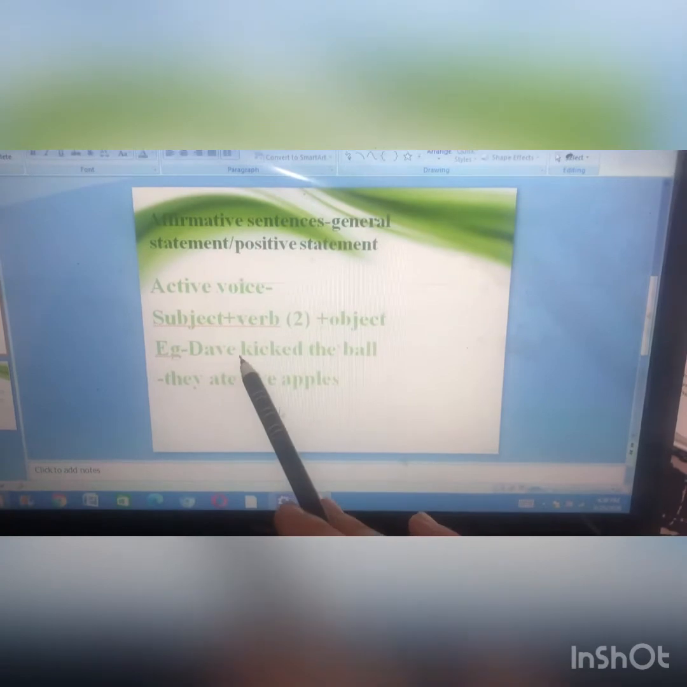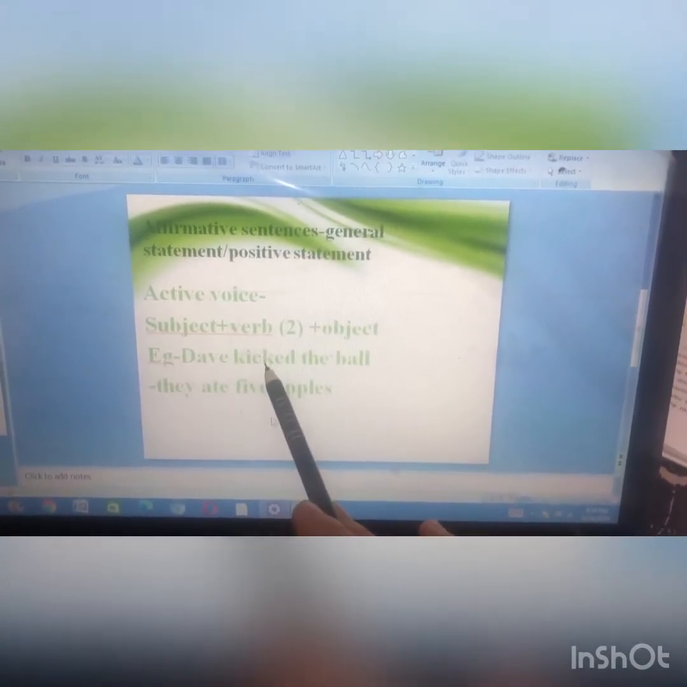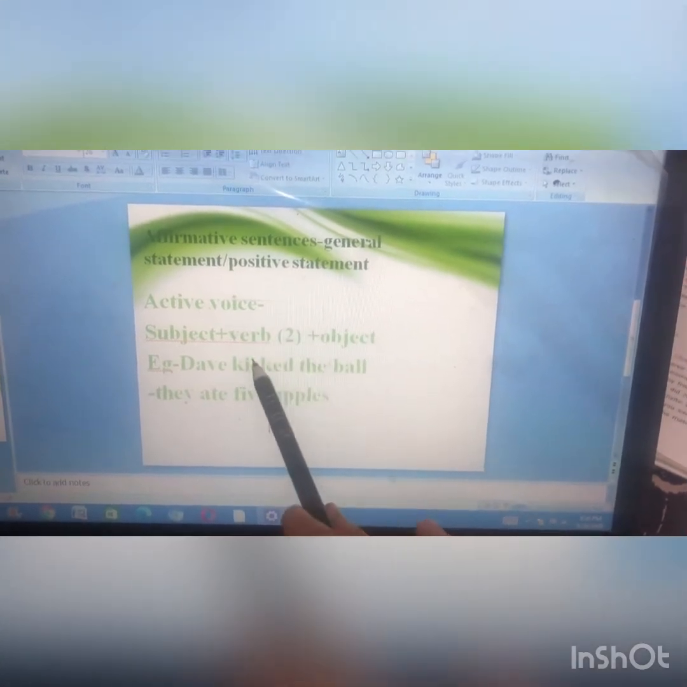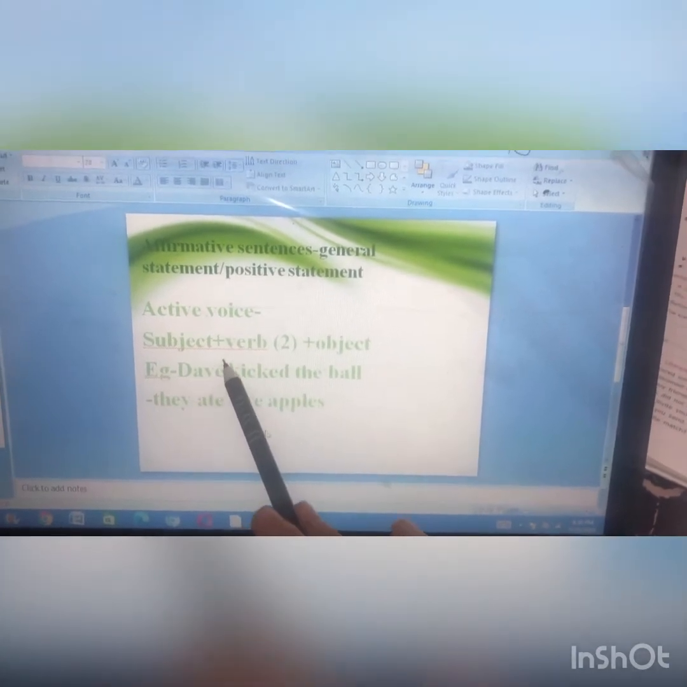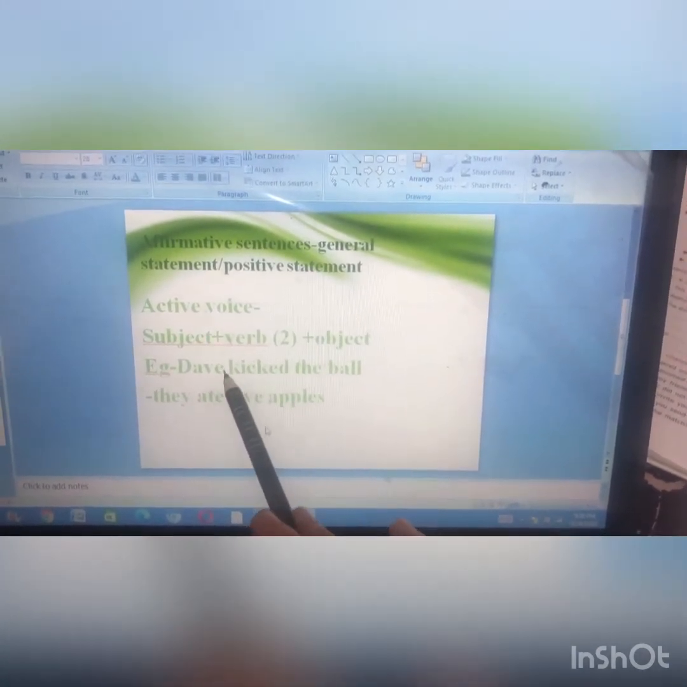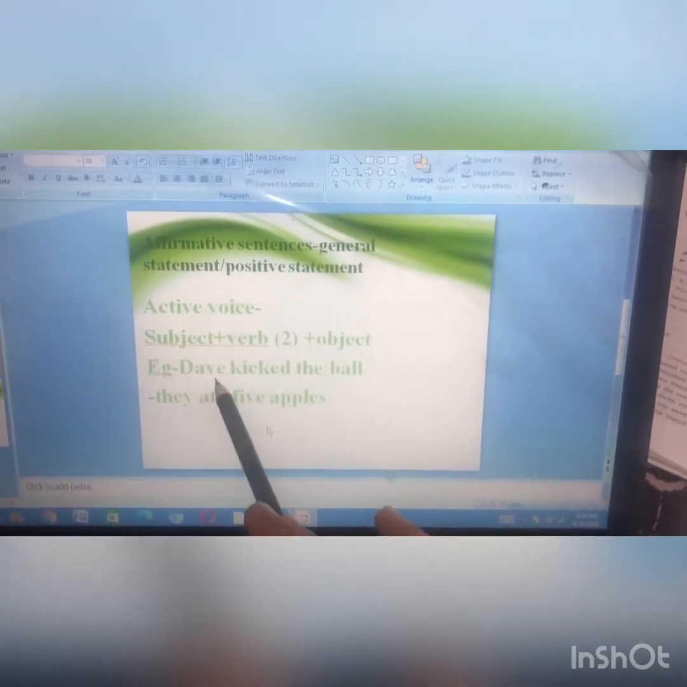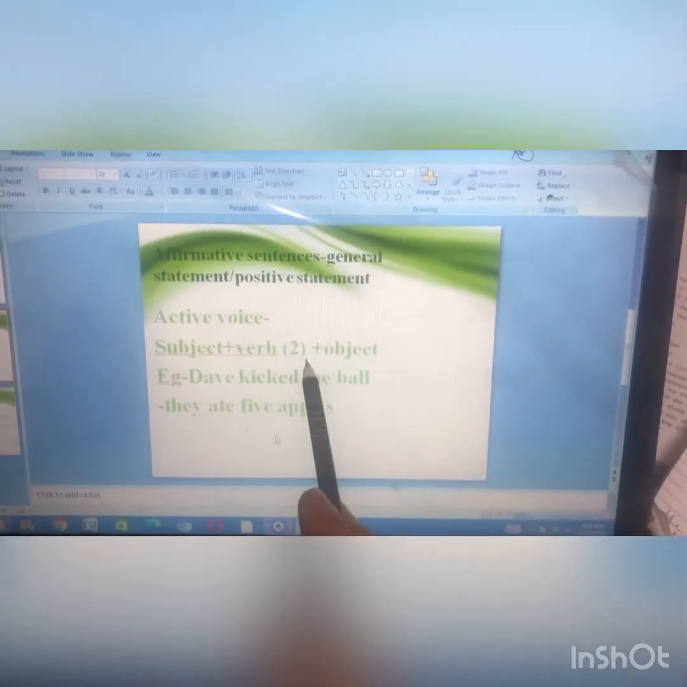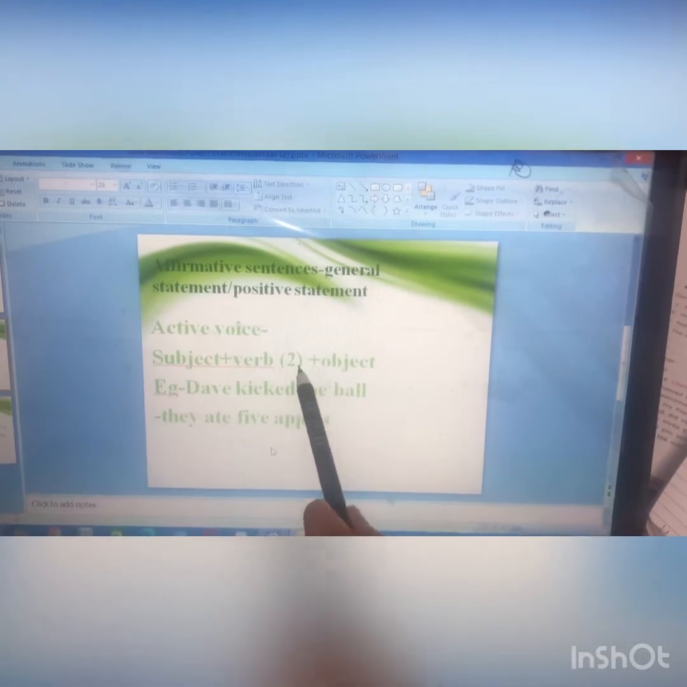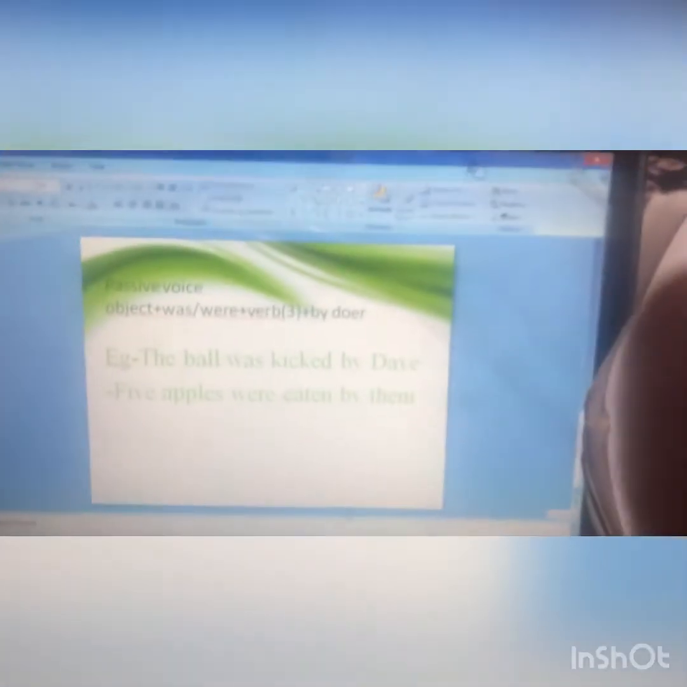Now we'll take up the example first. The sentence says, Dev kicked the ball. Dev is the person doing the action, performing the action. Therefore, we can also say it is the subject, and thus it is mentioned at the starting of the sentence. Then we put kicked, which is the second form of the verb kick. And what is being kicked? The ball.